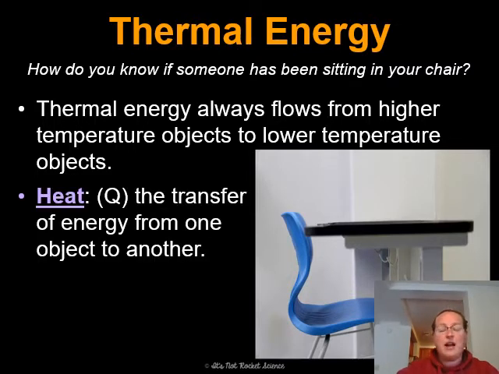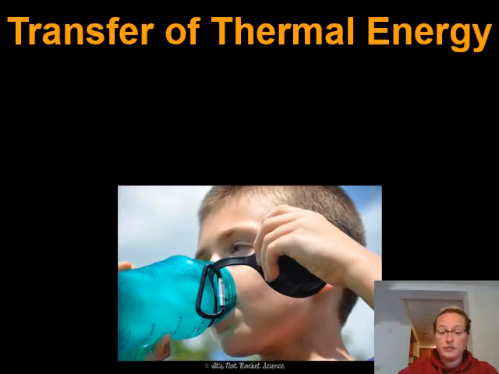So heat. Heat in physics is designated by an uppercase Q. Why that is, I could not tell you. But it is Q, and it is the transfer of energy from one object to another. We are always going to go from a higher energy object to one with lower energy. So that is always the direction in which energy is going to flow. That is always the direction in which heat is going to flow. So because heat is a measure of energy, we measure it in joules.